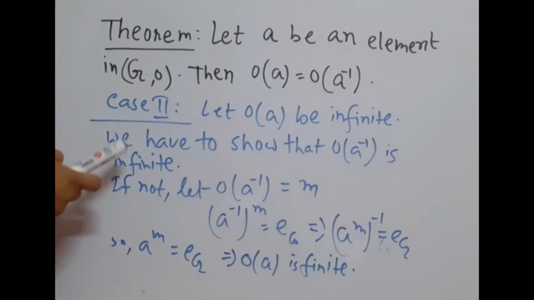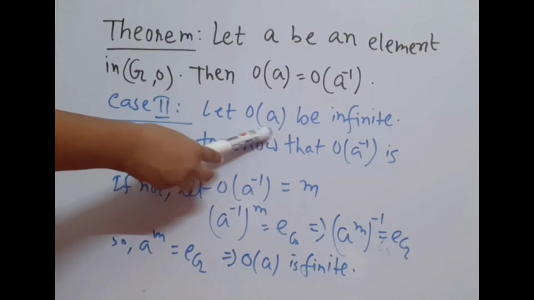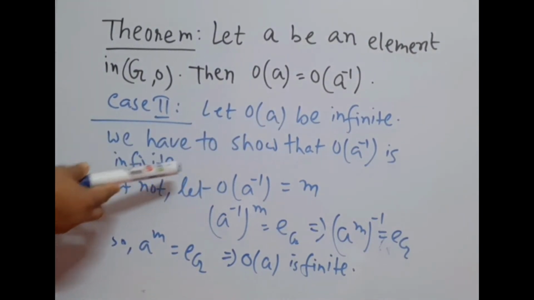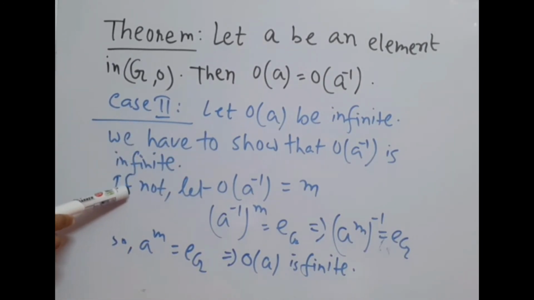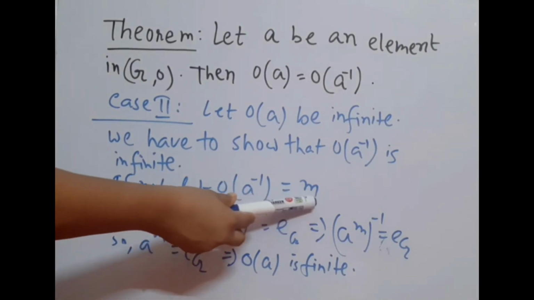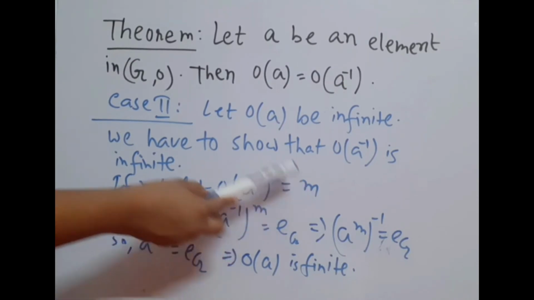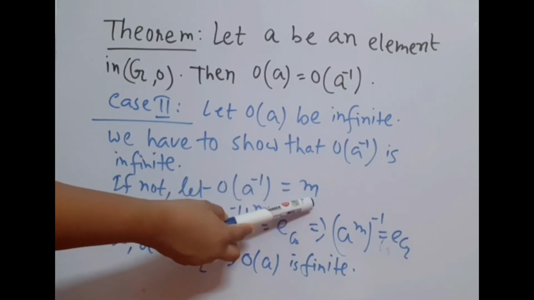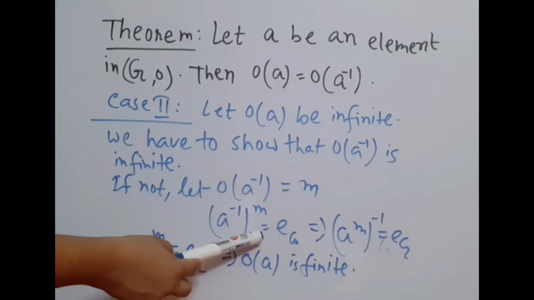In the second case, let us consider order of A to be infinite. So we have to show that order of A inverse is also infinite. If not, let us consider order of A inverse is equal to m, that is finite order. Then A inverse to the power m equals identity, from the definition of the order of an element.